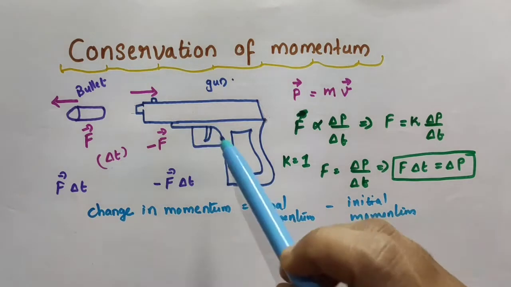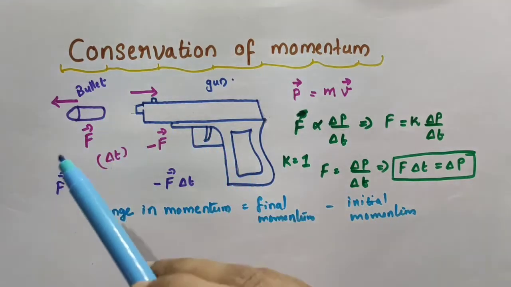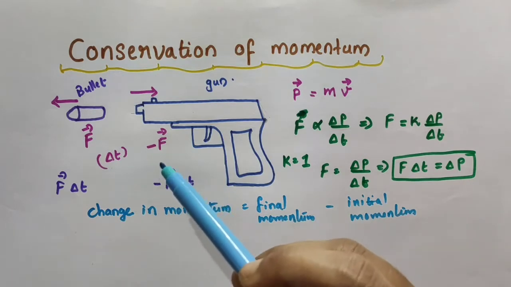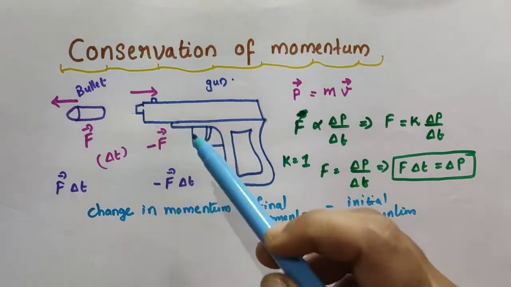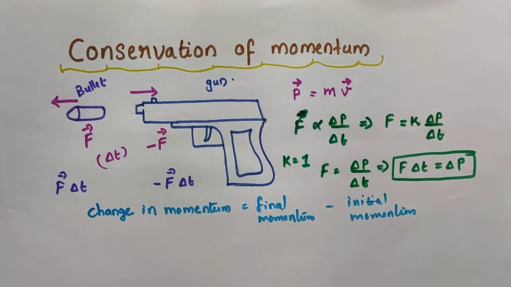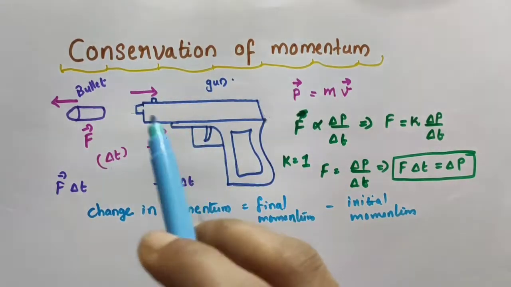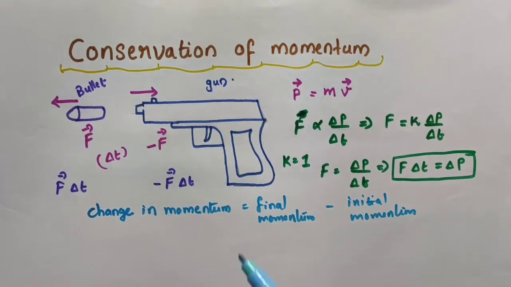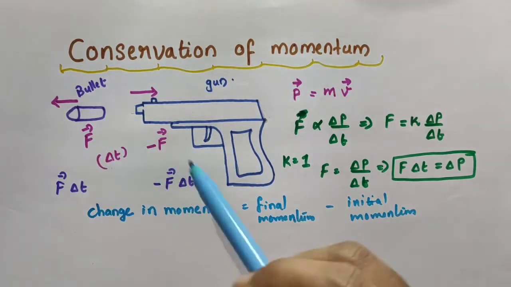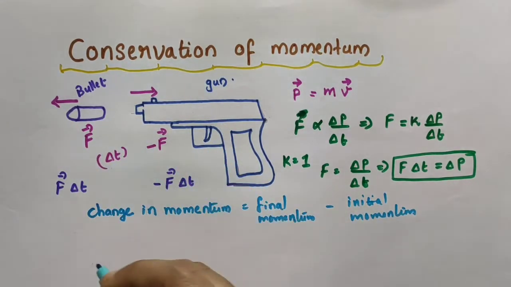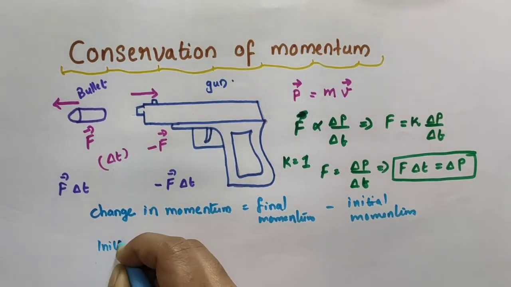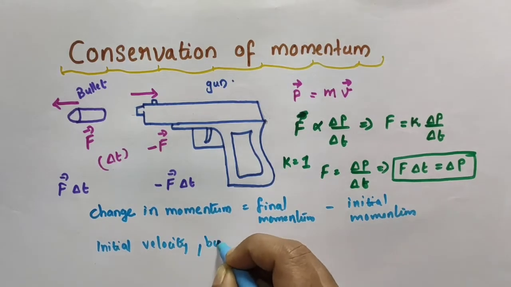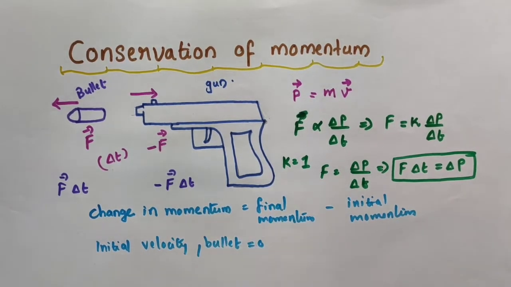Initially, both the gun and the bullet are at rest. Rest means their initial velocities are 0. So, the initial velocity of the bullet is equal to 0.